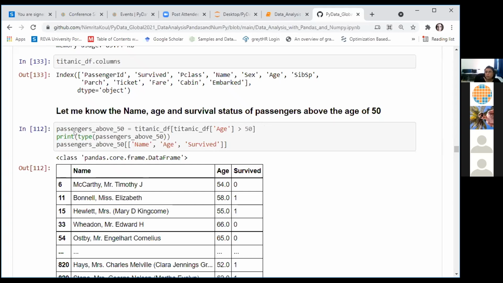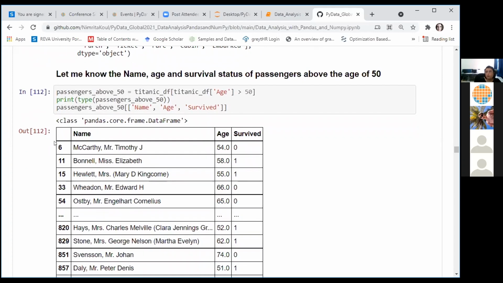And then from this passengers_above_50, I only want to print 3 columns: name, age, and survived column. So I can see the name of the person, the age of the person, and the survival status, where 0 means the person did not survive and 1 means the person survived. You can see that all the age values here are greater than 50 because the filtering was done based on that Boolean condition that age should be greater than 50.